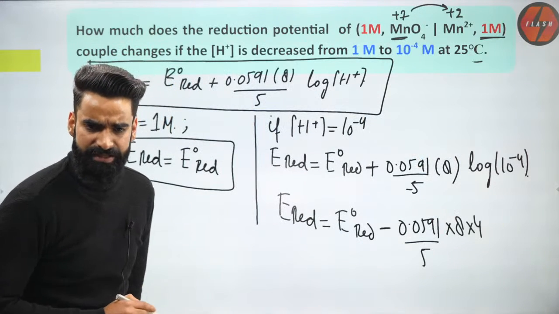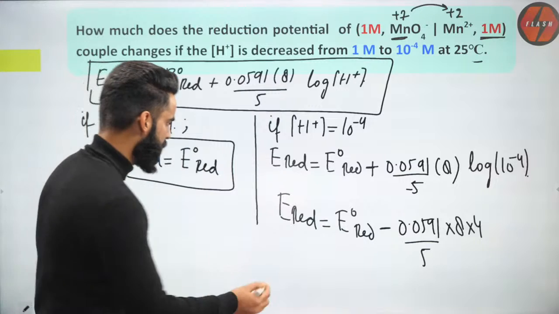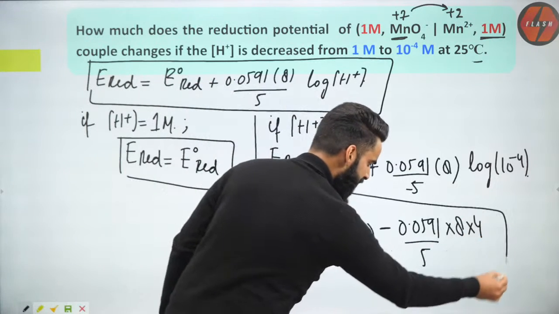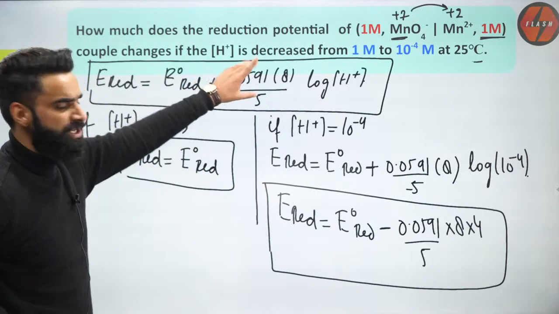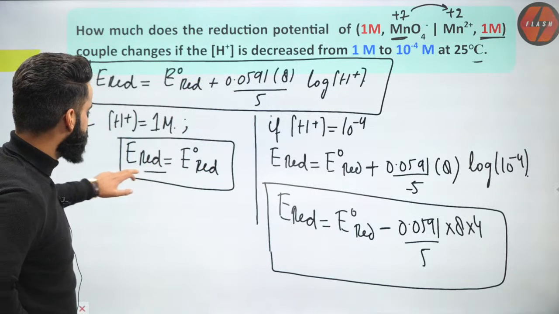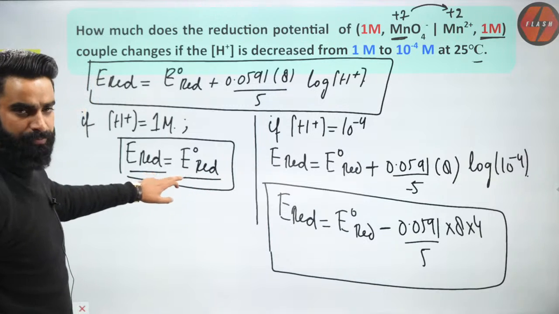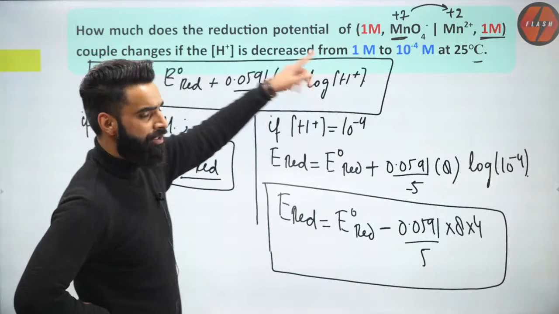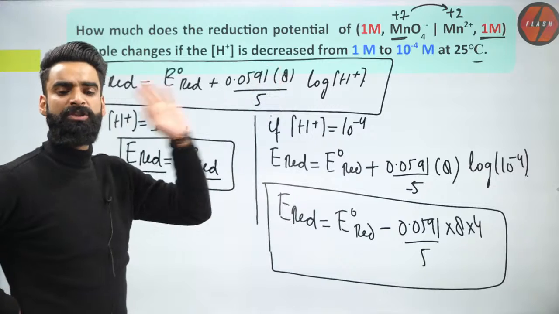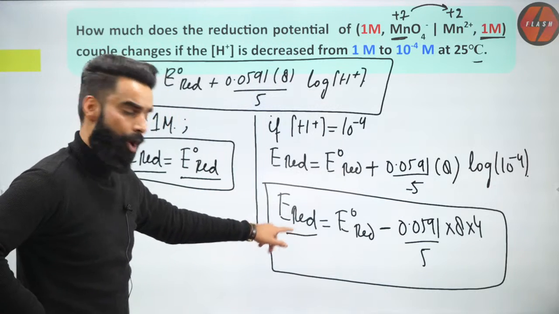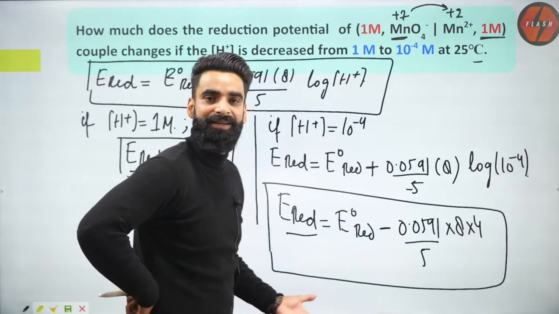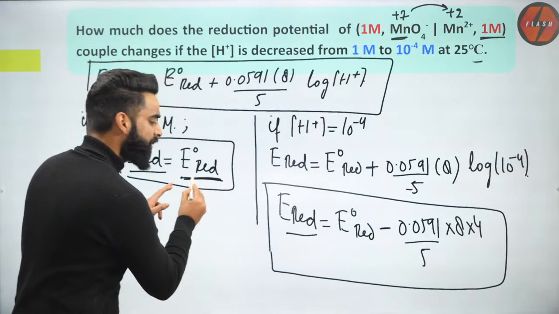See, very simple thing. When the concentration of H positive was 1 molar, the reduction potential of the electrode was equal to standard reduction potential. Now, when I change the concentration of H positive from 1 to 10 to the power minus 4, is the reduction potential of the electrode the same or has it decreased? Initially, it was equal to E naught RED.